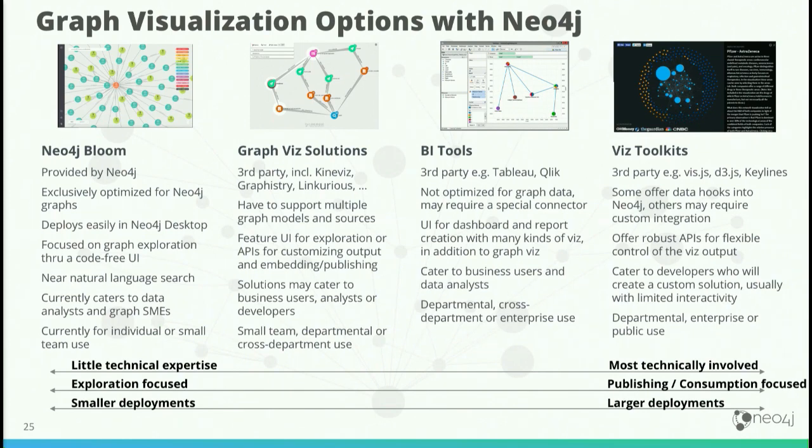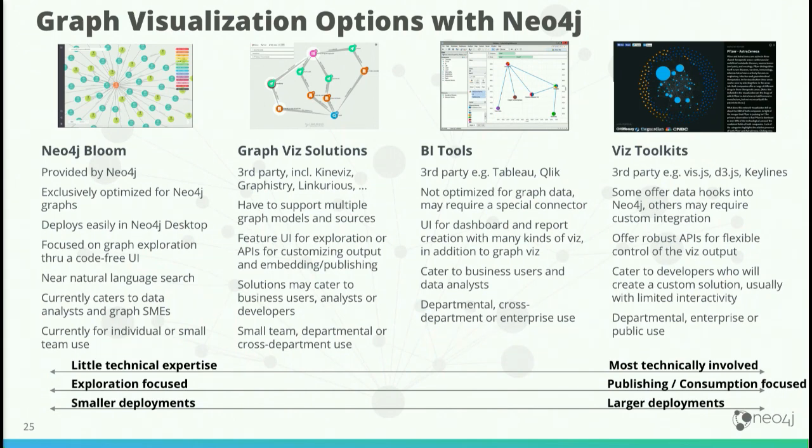This is another exciting emerging area, and I'm going to talk about 4 different ways of doing graph visualization with Neo4j. The left side basically involves smaller deployments where you want to be more intimate or engaged with your graph. Bloom is a graph exploration and navigation tool that's oriented more towards a smaller number of users who are not necessarily technical, but can be. It's meant to navigate your graph, exploration focused.